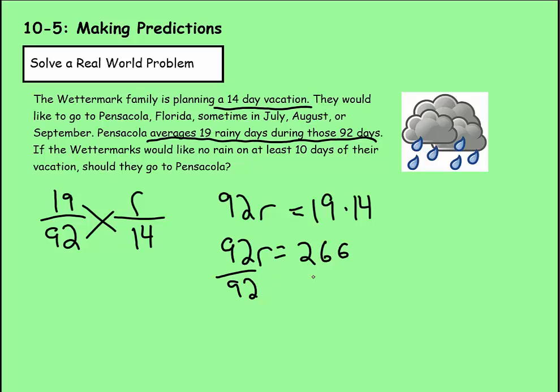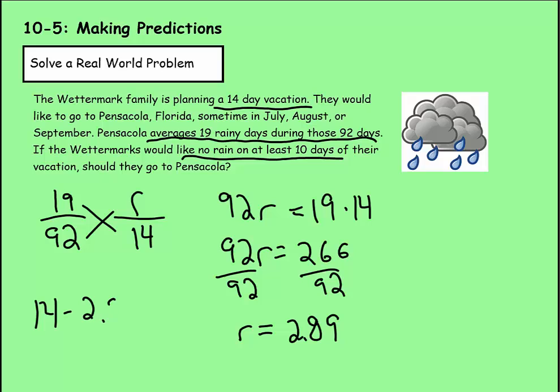Divide both sides by 92 to get r by itself. So the number of rainy days for their 14-day trip they could expect would be 2.891, so 2.89. So are they going to have no rain for at least 10 days? Well, if there's 14 total days, subtract 2.89, that would give us 11.11 days without rain. So they can expect about 11 days without rain. So should they go to Pensacola? We would say yes, because there are at least 10 days of their trip without rain. So that'd be yes.